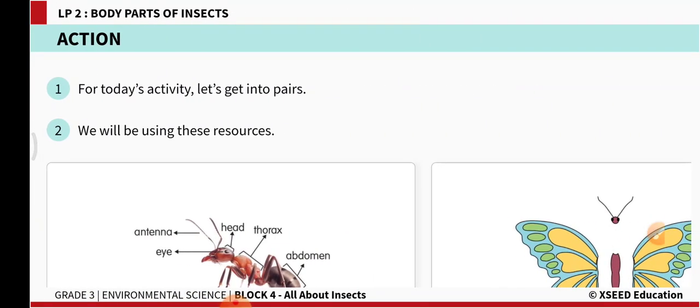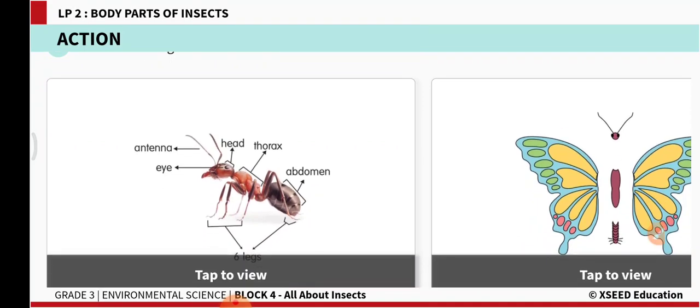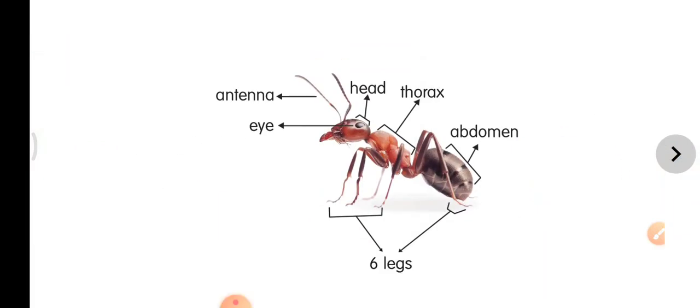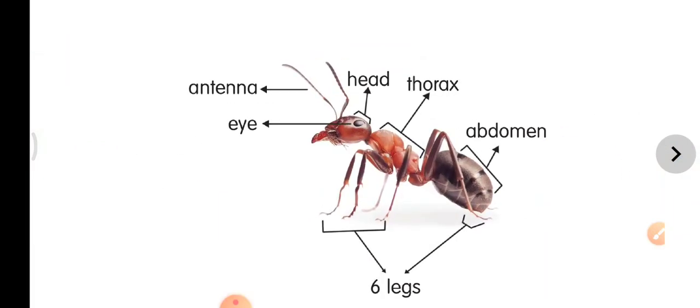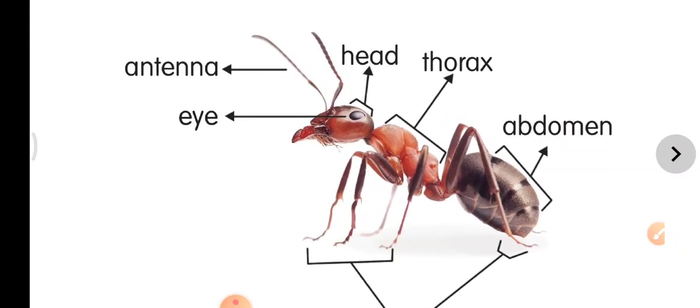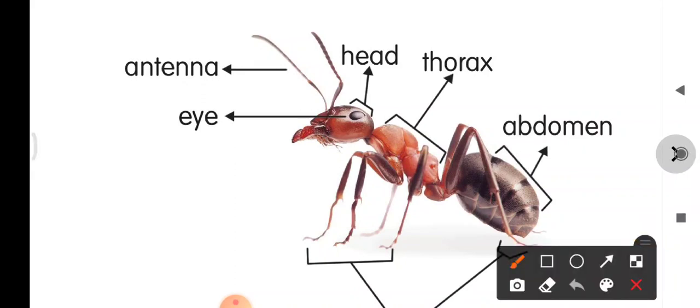Now today's activity, this one. We will observe this ant's body parts. Later we'll also draw this in our EVS notebook. From this ant we can learn the different body parts. To start with, we have the antenna here.